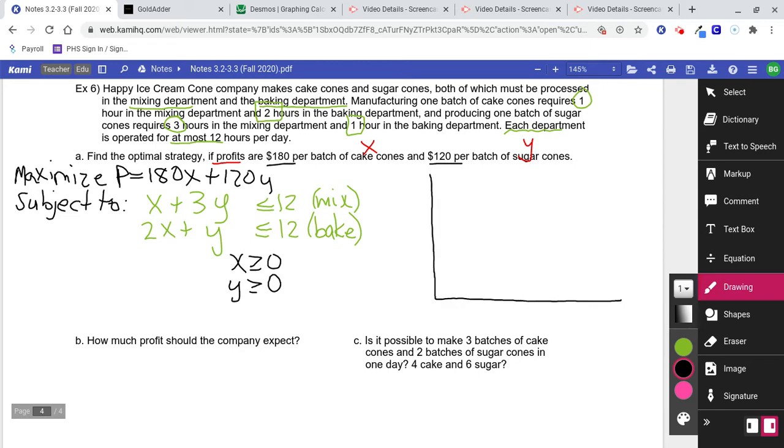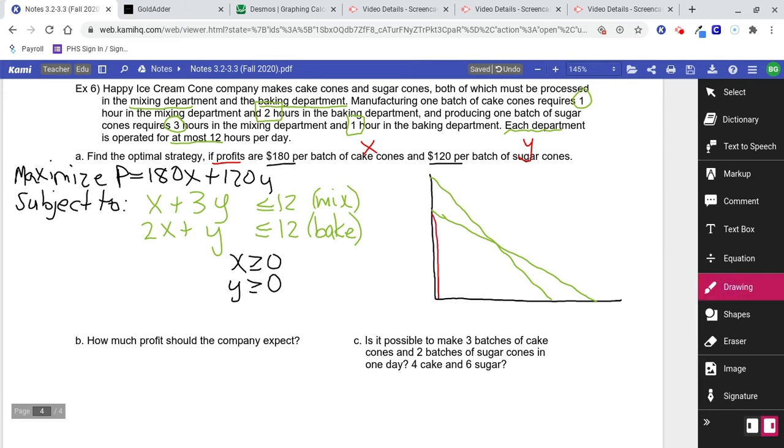Only need the first quadrant. Something like that. We're basically looking at this region right here, this quadrilateral region.